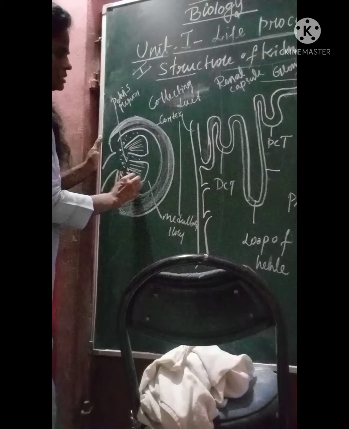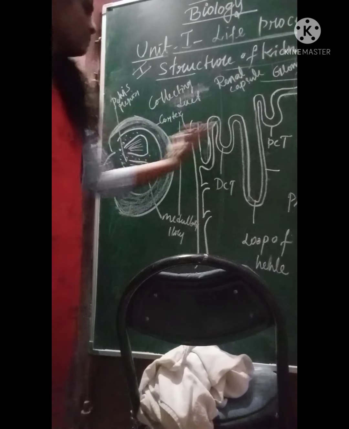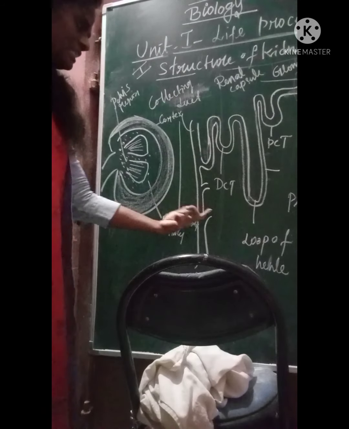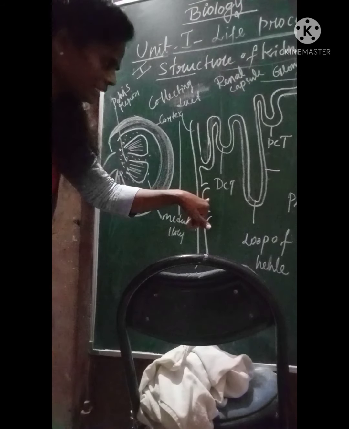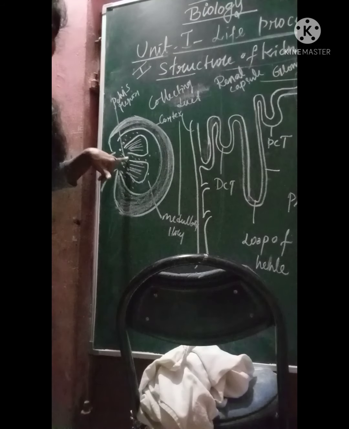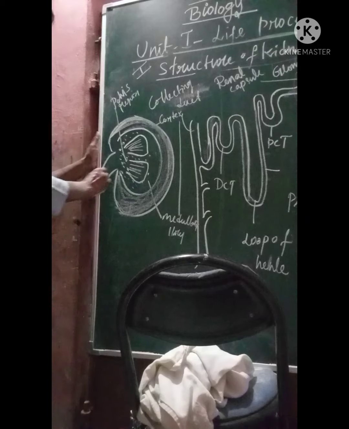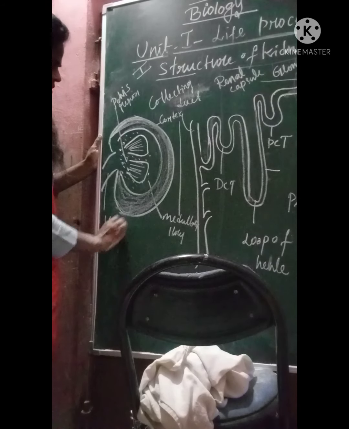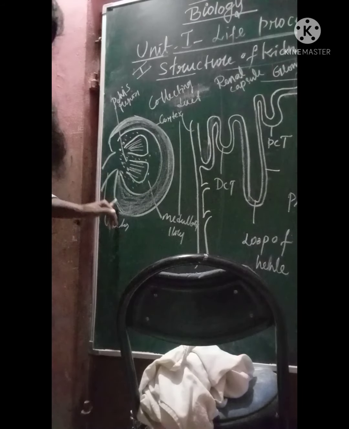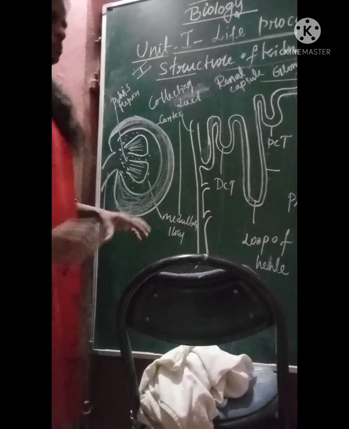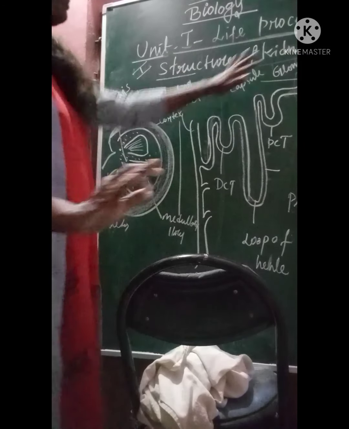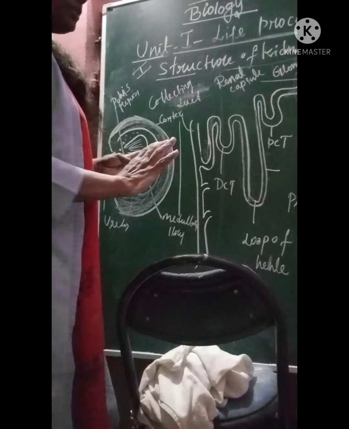The nephron's collecting duct opens into the pelvis. From the pelvis the ureter starts, and the ureter will take the urine. So that is the structure of the kidney.